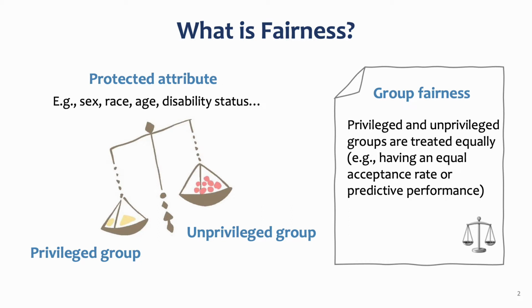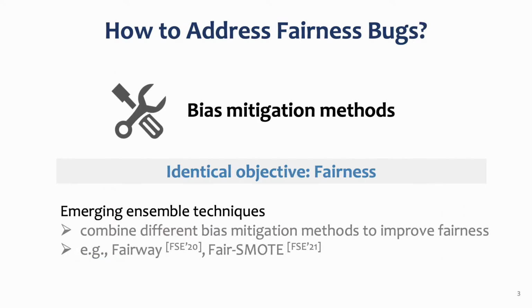Group fairness requires that privileged and unprivileged groups are treated equally by machine learning software. For example, having an equal acceptance rate or predictive performance. To address fairness bugs and achieve group fairness, researchers have proposed various bias mitigation methods. These methods have the same goal, that is fairness improvement. Recently, researchers have also proposed ensemble techniques that combine different bias mitigation methods to further improve fairness.